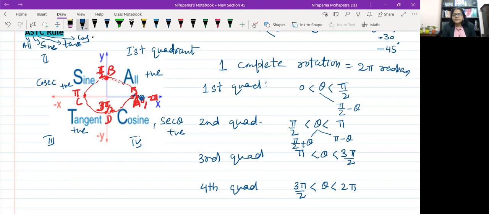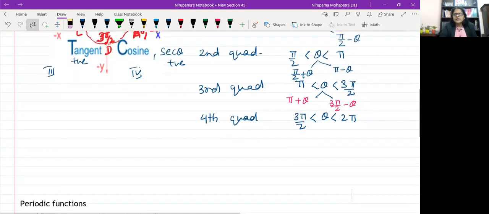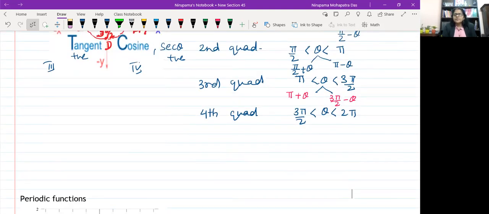In the third quadrant, again you can express the angle in two ways. The angle is more than pi, less than 3 pi by 2. You can say it is pi plus theta or 3 pi by 2 minus theta. And in the fourth quadrant, the angle is more than 3 pi by 2, less than 2 pi.